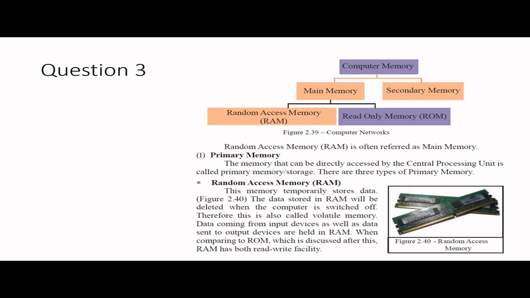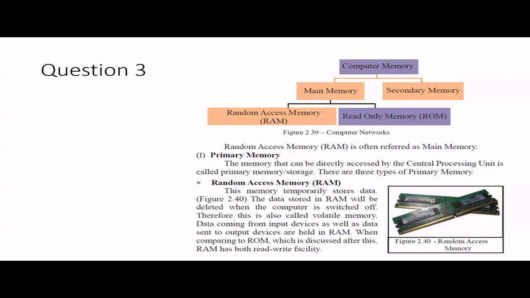So when we think about the main memory, we have RAM and ROM, right? RAM is actually storing your information temporarily. Hope you know RAM is a volatile memory. That means when you switch off the computer, all the information or data stored in the RAM will be deleted, right? Usually what happens is, when you switch on the computer, data from the secondary memory will be copied, based on your requirement, to the RAM. All the information coming from input devices and what is needed to be sent to the output devices will be stored in the RAM, right?